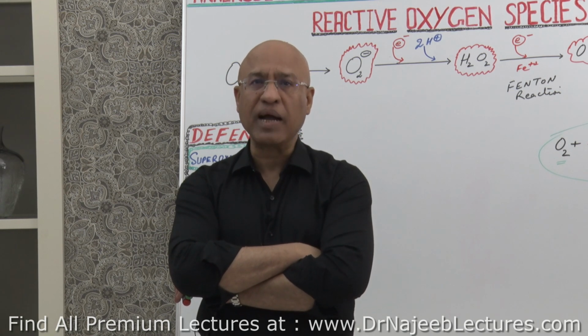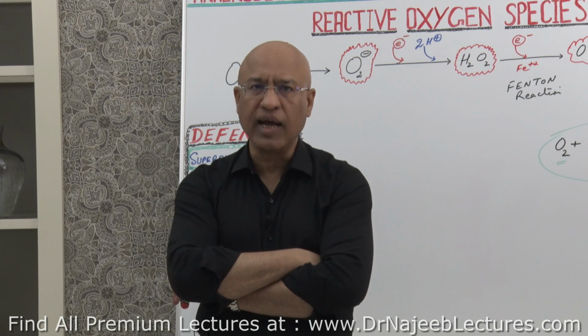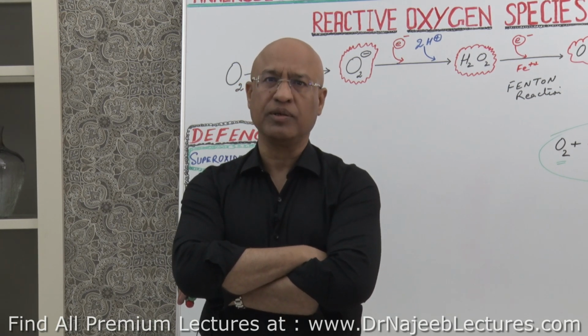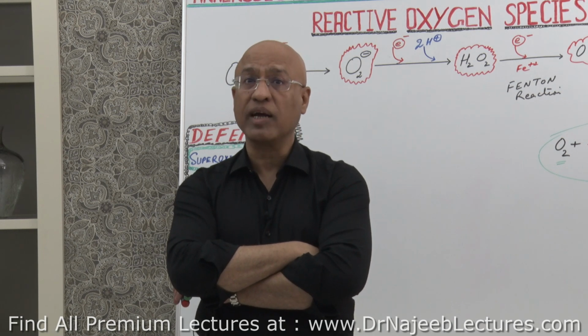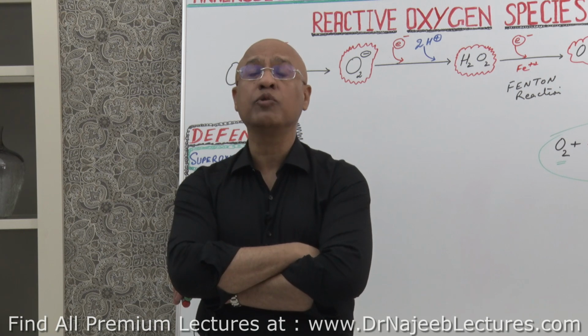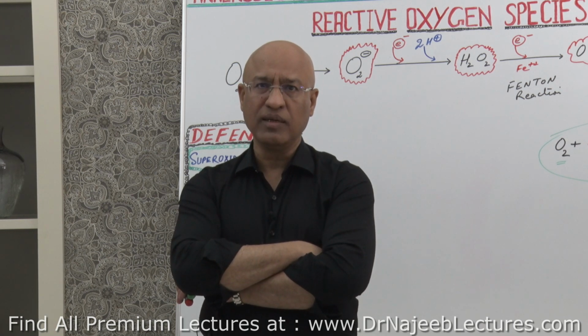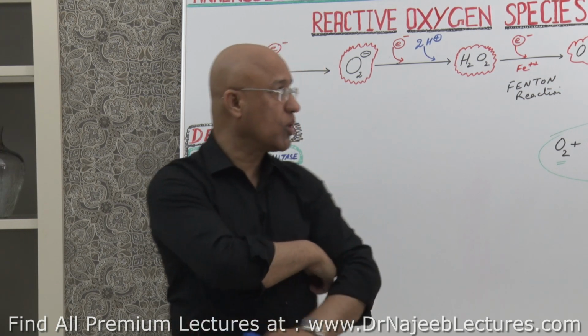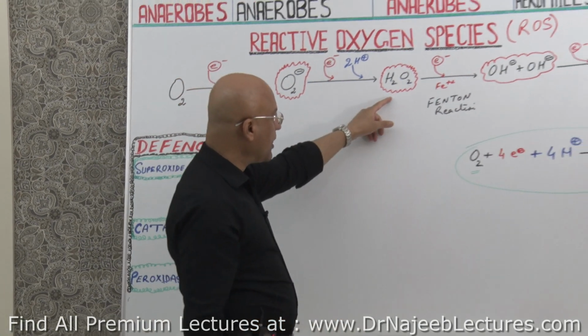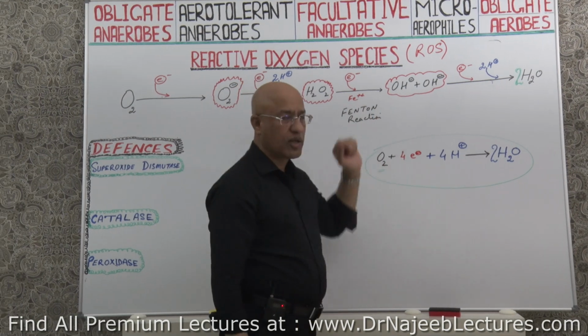They developed the enzymes which could destroy superoxide and hydrogen peroxide, right? And if superoxides and hydrogen peroxide are destroyed, then of course hydroxyls are not made.